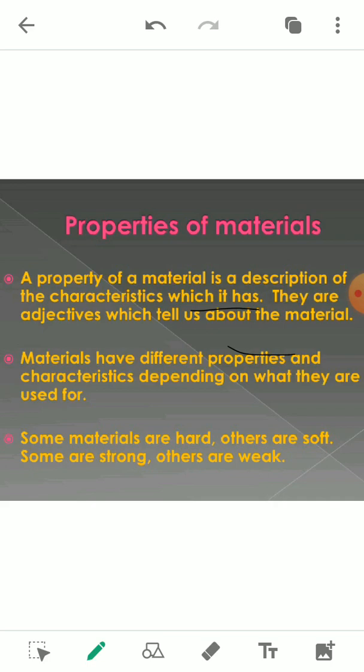So you see that all these materials that we use for different purposes basically depend upon their properties. Materials have different properties and characteristics depending on what they are used for. These objects are made up of different materials, and that totally defines their properties. If a material is hard or soft, we use it for a different purpose.